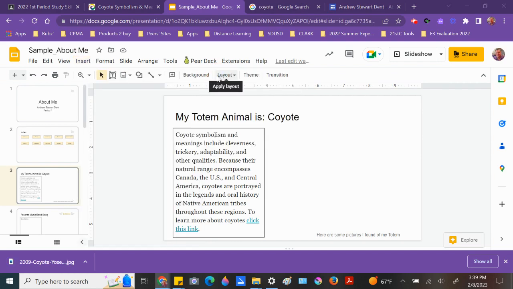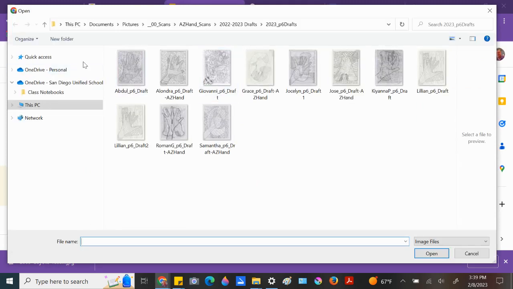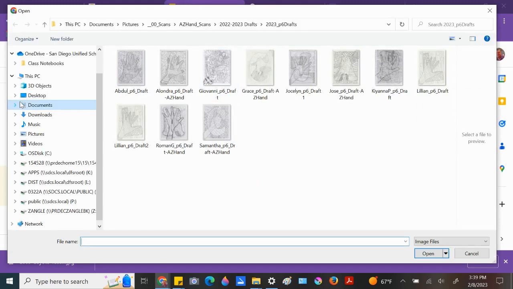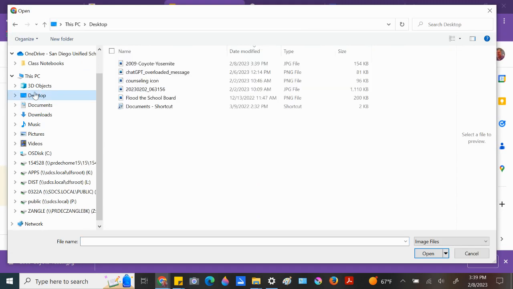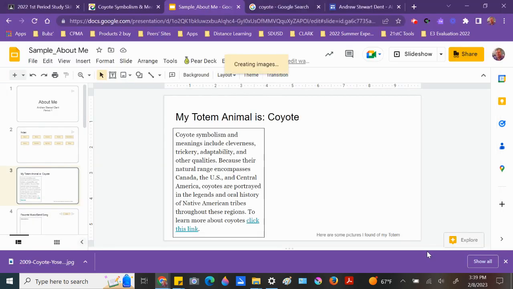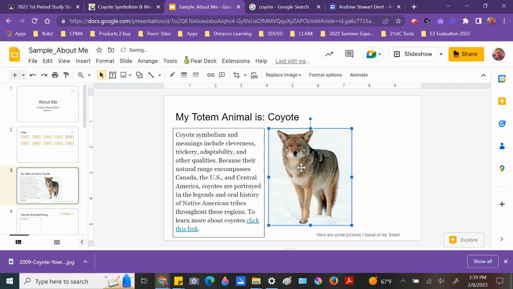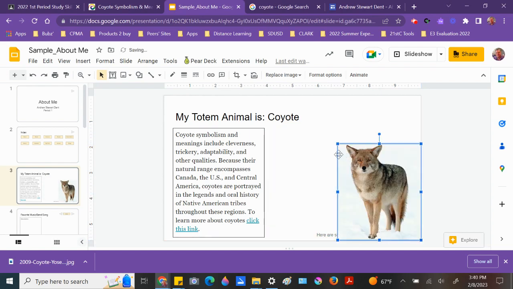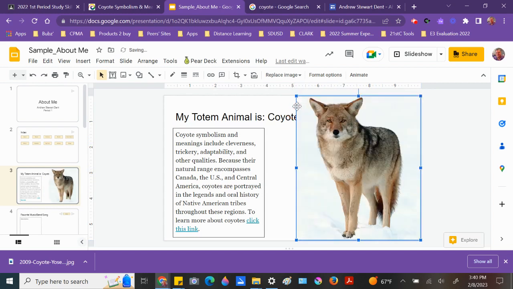Your computer looks a little bit different than mine does because I have a regular laptop, whereas you have a netbook or a Chromebook. So I'm going to click on desktop, but yours is probably in the download folder. I'm going to click on here and open it. You can move it around in here. You can make it larger if you want. I'm going to make it really big over here.